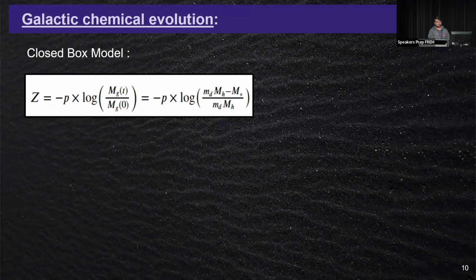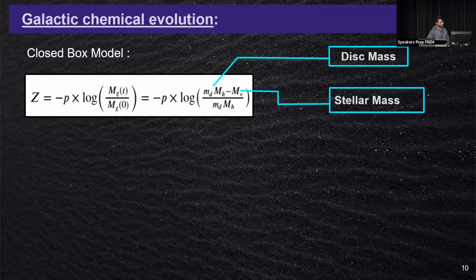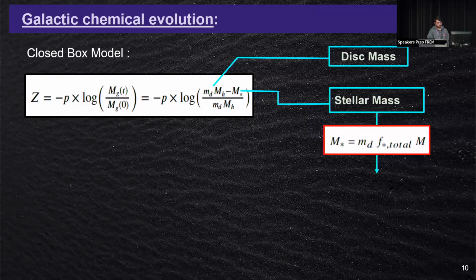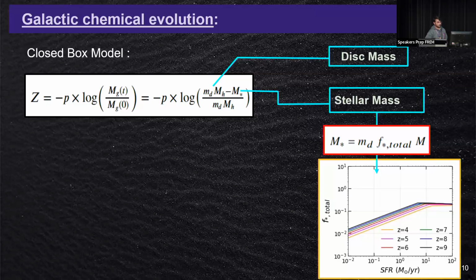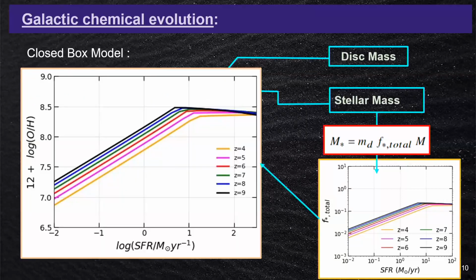The second physical quantity which we evaluated is the galactic chemical evolution. So we just included a closed box model, no inflow or outflow of gas, just the gas present inside the disk. So it depends upon how much gas is present at any time with respect to how much gas we had initially. If you look here, it depends upon the disk mass and the stellar mass. This stellar mass is again dependent upon the star formation efficiency, which goes like this. For the low star formation rate, you can see a lower star formation efficiency, which shows that there is a supernova feedback effect on the low mass galaxy. So if we plot the gas phase metallicity here, we can see a similar kind of trend as we are seeing in the star formation efficiency.